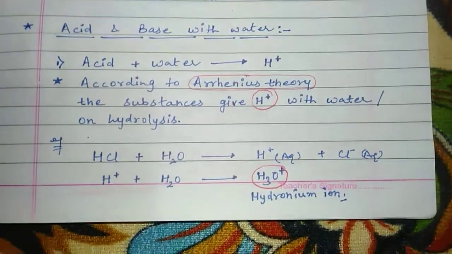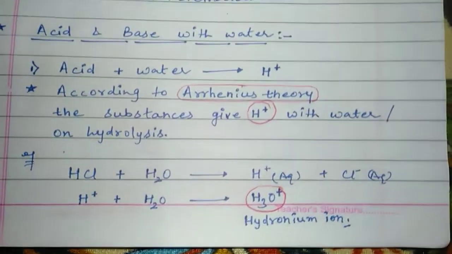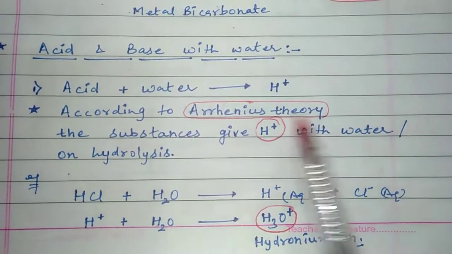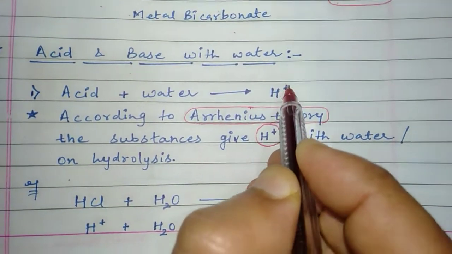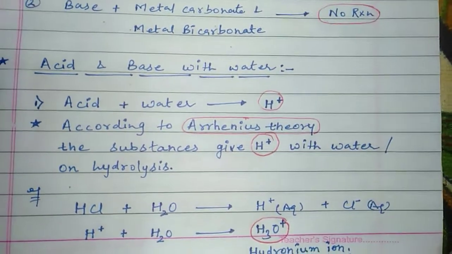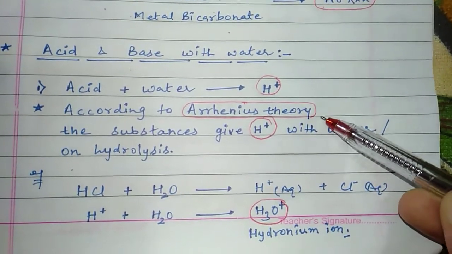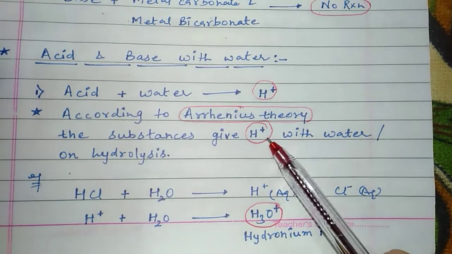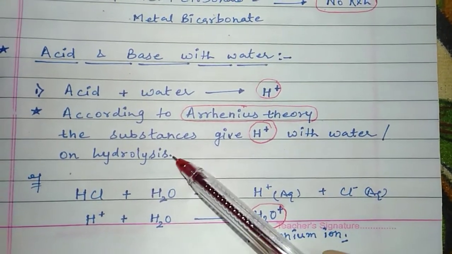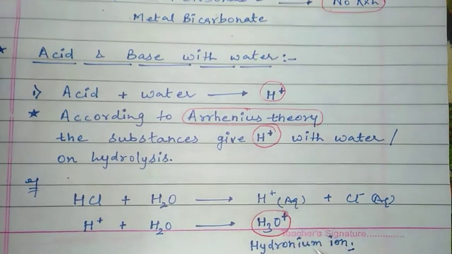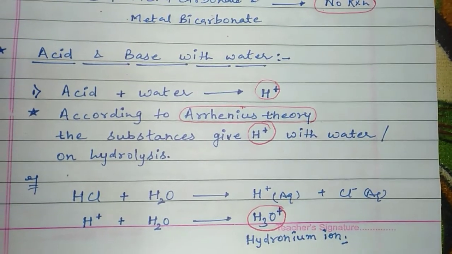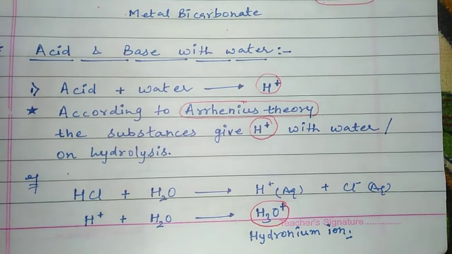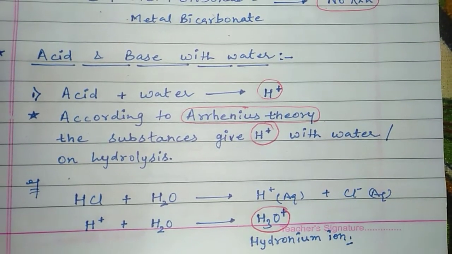Here you can see when acid reacts with water, or we dissolve acid in water, it releases H plus ion. And according to Arrhenius theory, when any substance gives H plus ion with water or on hydrolysis. Hydrolysis means what, student? The substance is broken down in the presence of water. That process is known as hydrolysis.